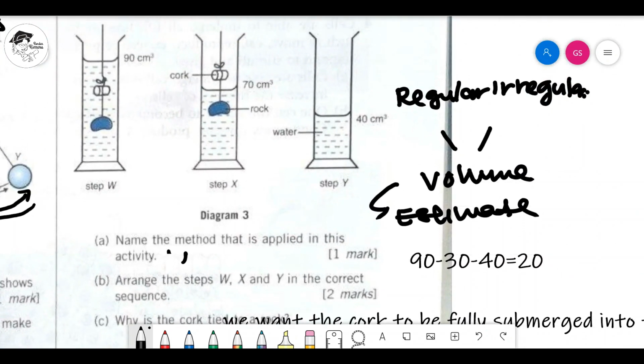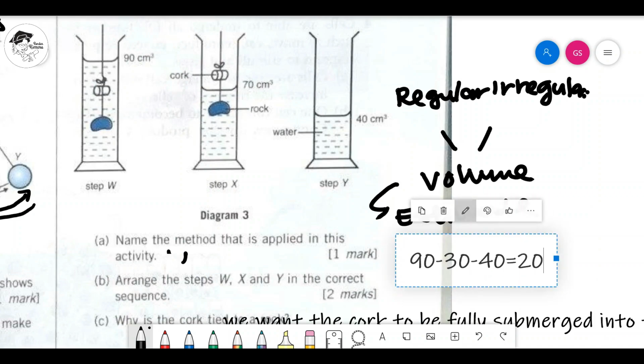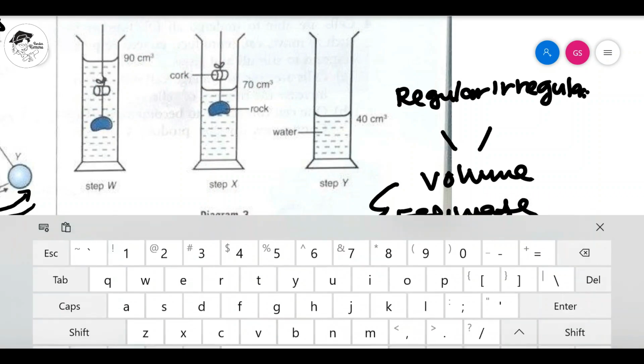First type of method: 90 minus 30 minus 40. Please remember centimeter cube at the back, must make it correct.